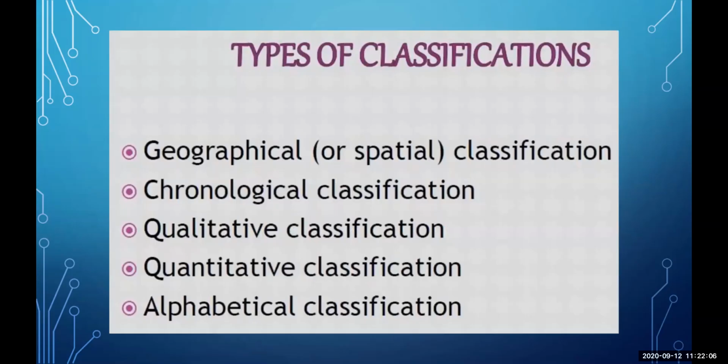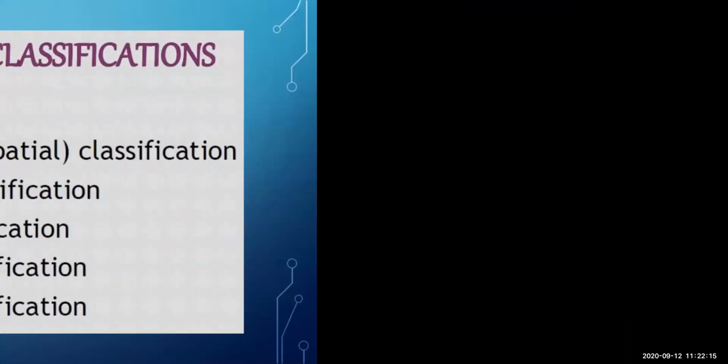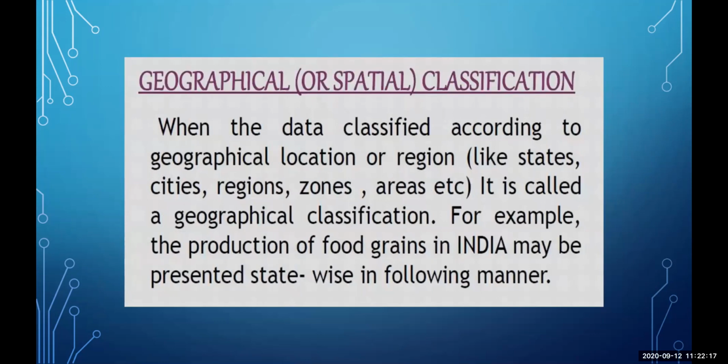Now let's study what are the types of classifications. We have geographical classification, chronological, qualitative, quantitative, and alphabetical. Now, what is geographical or spatial classification? When the data is classified according to geographical location or region, like let's say states, cities, region, zones, area, then it is called geographical classification.